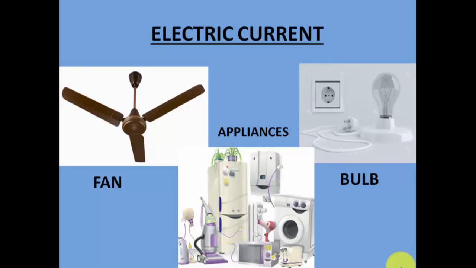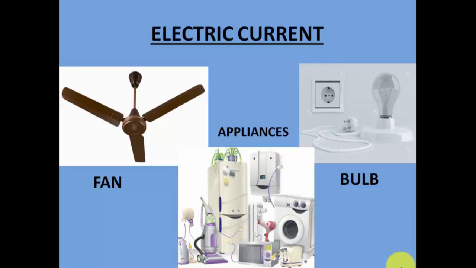The switch is somewhere else, whereas the light is somewhere on the wall. So how is it that from such a large distance, just by switching on and off, the light glows or the fan moves, and these appliances switch on and off? What makes these appliances switch on and switch off?